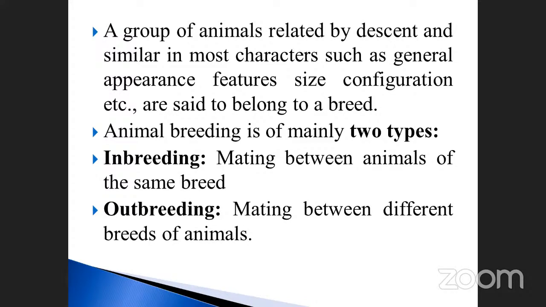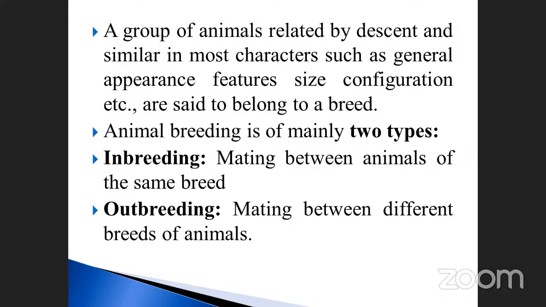Suppose we are selecting two species, A as well as B. You have to select two different species. Most of the characters will be similar in nature, and general appearance, features, size, configuration, etc., said to belong to a breed.